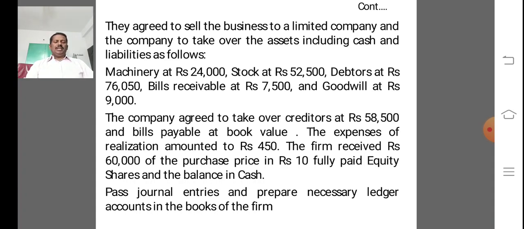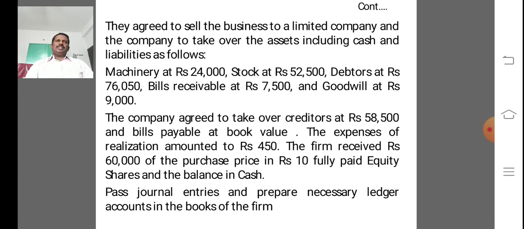Under the lump sum method, a fixed or lump sum amount is paid by the purchasing company for the assets and liabilities taken over from the vendor firm.